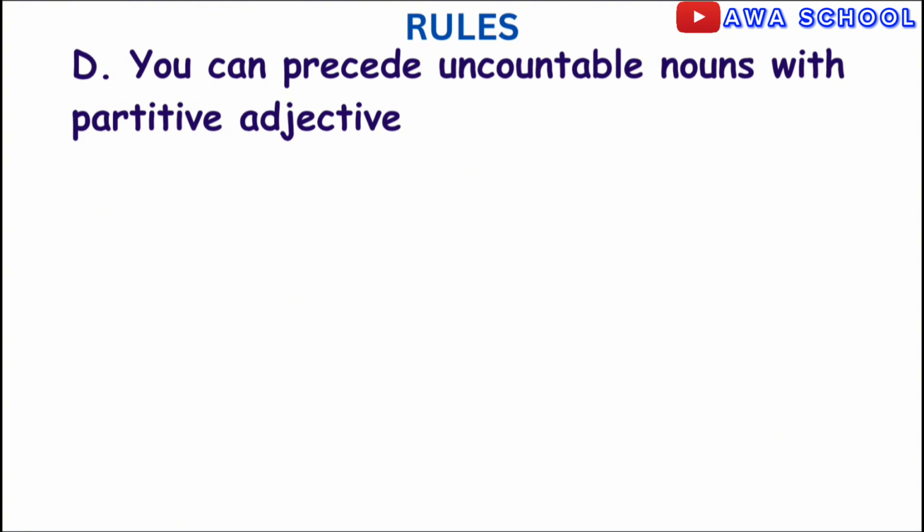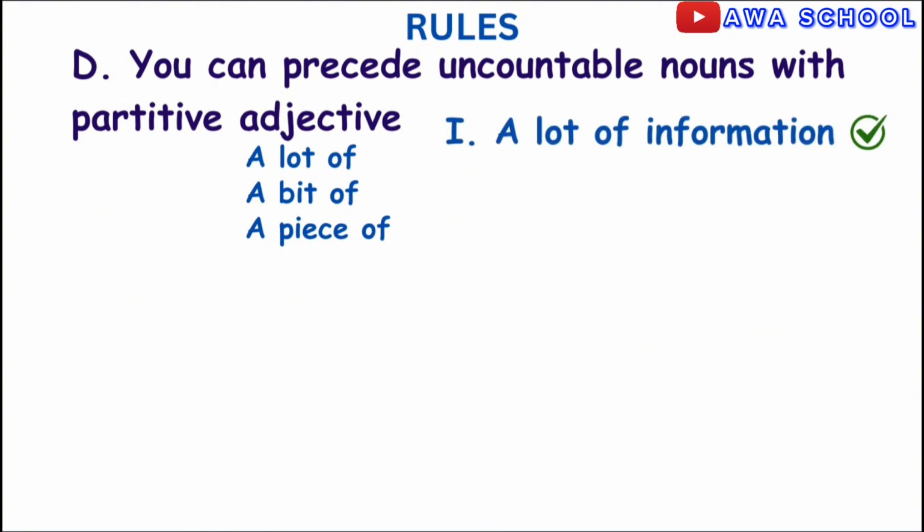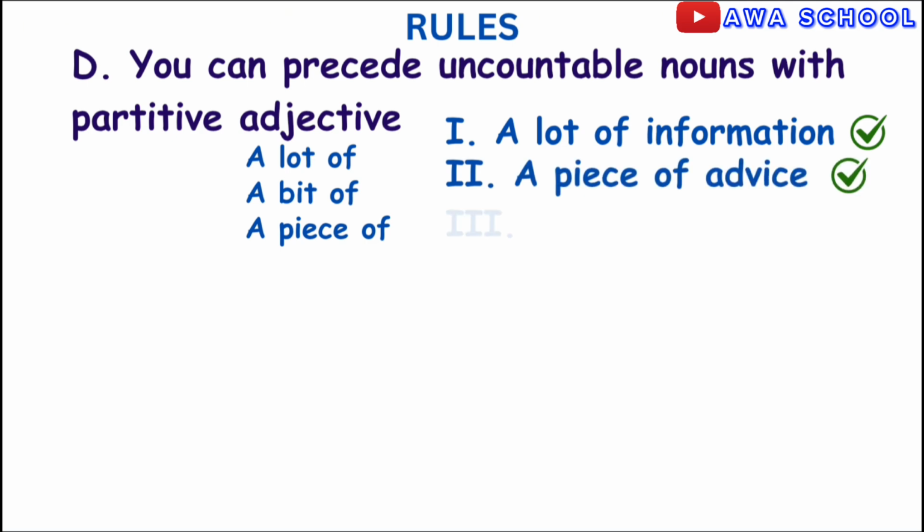Rule 4. Before an uncountable noun, you can use partitive adjectives. What do we mean by partitive adjectives? This includes but is not limited to 1. A lot of, 2. A bit of, 3. A piece of, etc. So we can have a lot of information to be correct, a piece of advice is correct, a bit of furniture is also correct. Hope you understand.